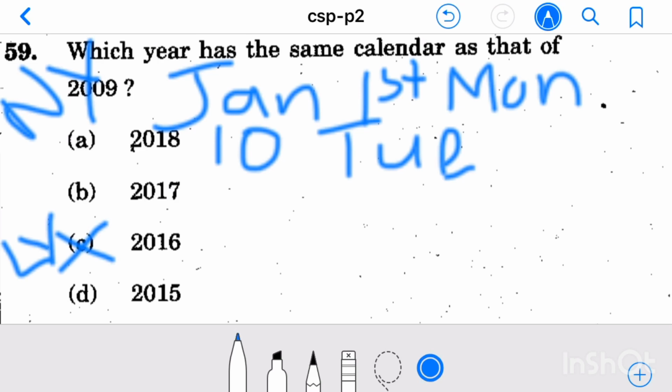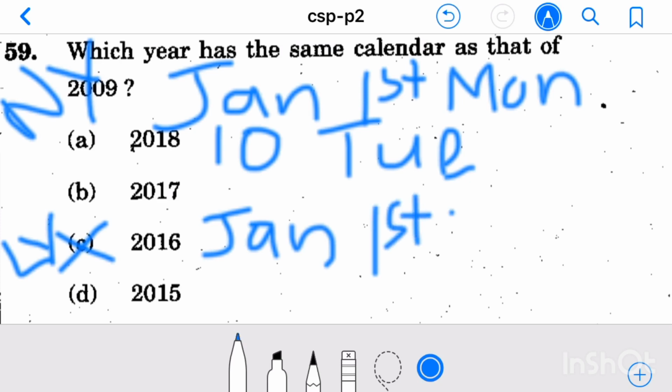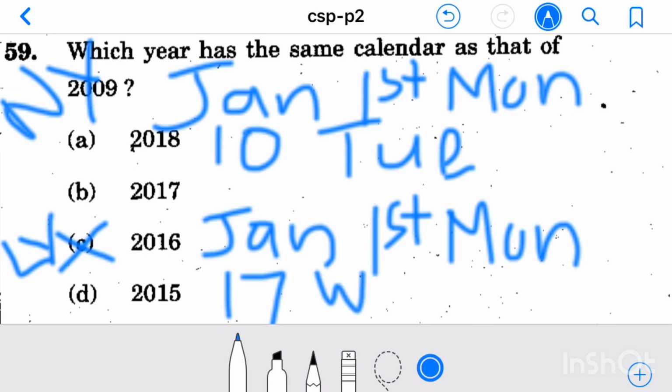Similarly, 2016 is a leap year. Suppose January 1st is Monday. Then 2017, January 1st will be advanced by 2 days and it will be Monday, Tuesday, Wednesday.